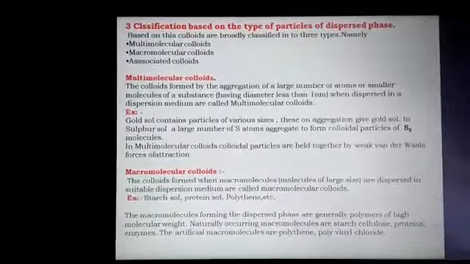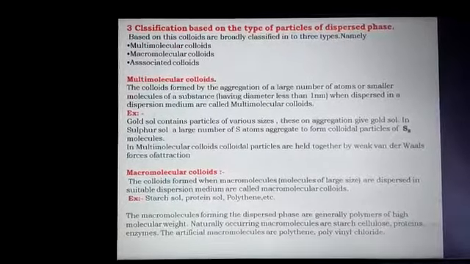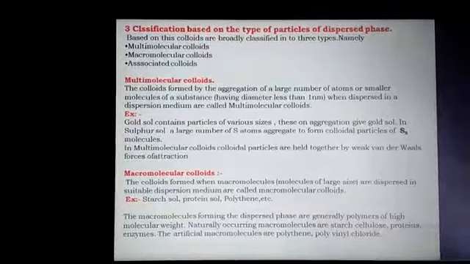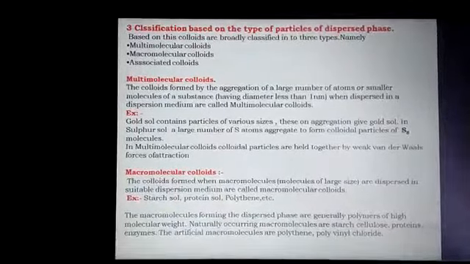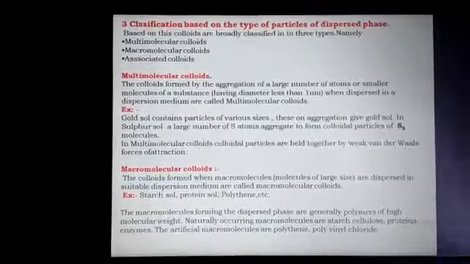The colloids formed by the aggregation of a large number of atoms or smaller molecules of a substance having diameter less than 1 nanometer, when dispersed in a dispersion medium, are called multimolecular colloids.